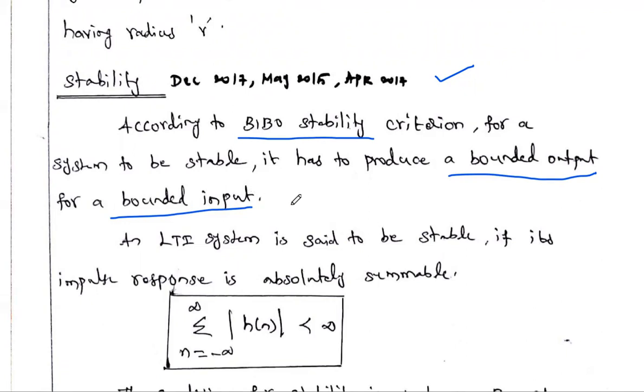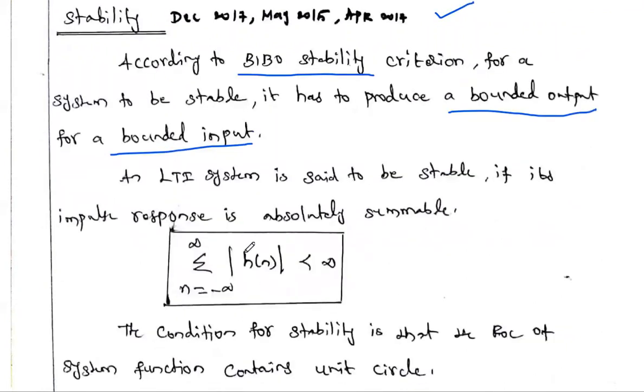Now, in terms of impulse response h of n, how do we check whether the given system is stable or not, if we have the impulse response? This is the condition: an LTI system is said to be stable if its impulse response is absolutely summable.